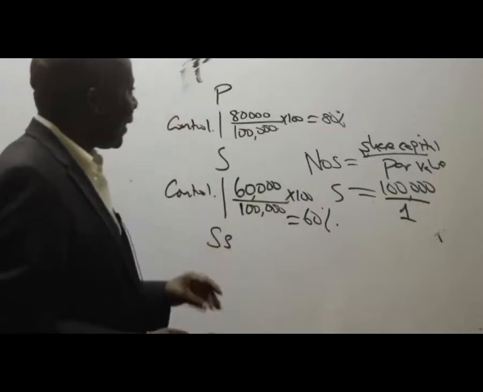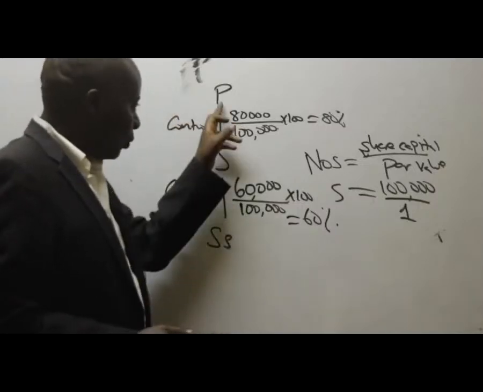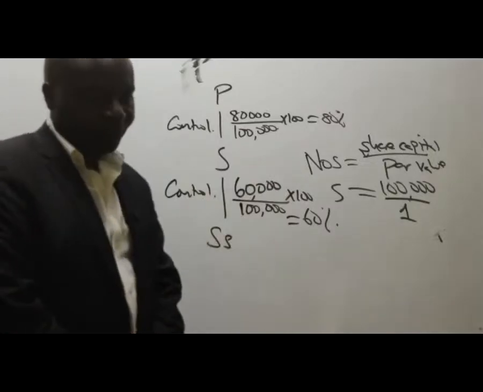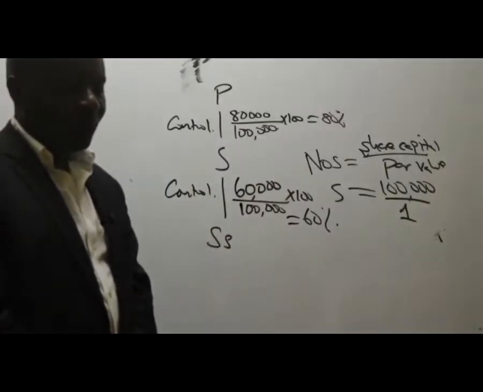Can somebody in this case here guide us here? SS to P. Who is the SS to P?